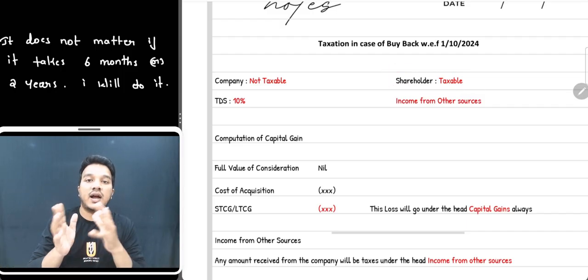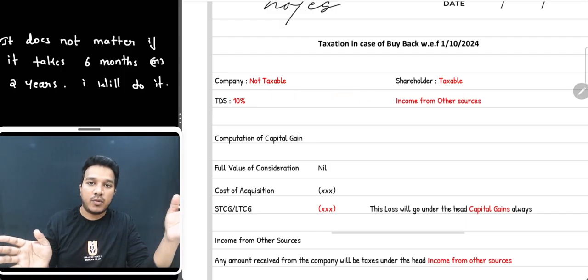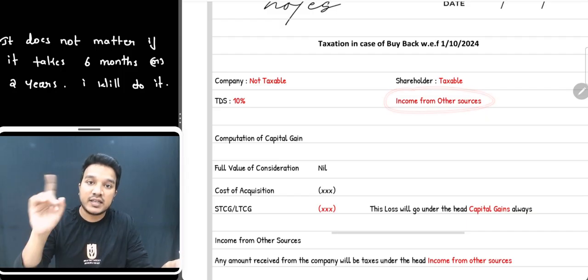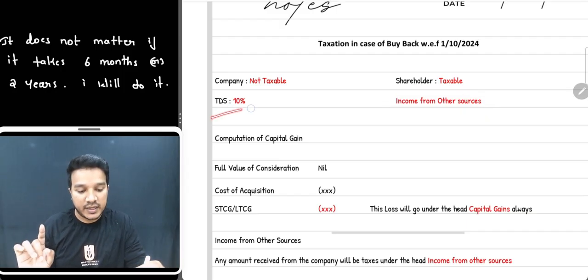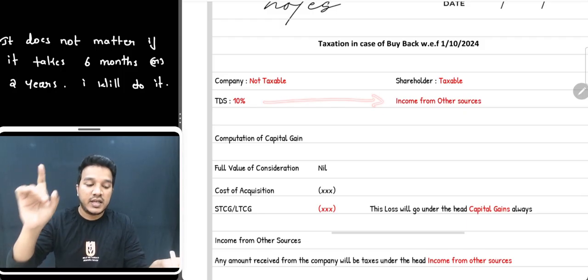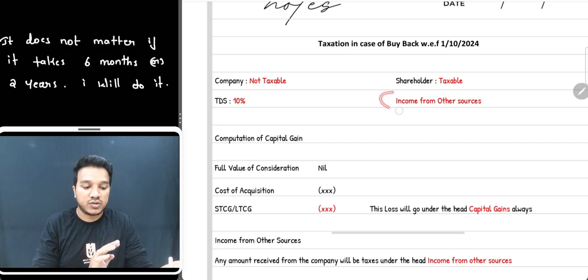Now the question is, under which head it is taxable? So the law says whenever company is paying any amount at the time of buyback, that should go and sit in the other sources. It is taxable, but under the head other sources. Company shall deduct TDS of 10%, and rest of the amount it pays to the shareholder, that will go and sit in your other source. Pura 100% of the amount will go and sit in your other source.